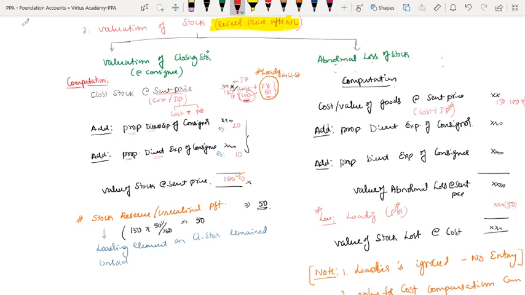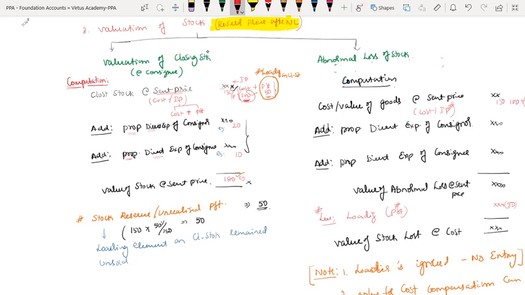Invoice price consists of cost plus profit, just for your information; let us do it later. For the time being here, it is sent price, either cost or invoice price. The amount is XXX. It is a computation, that's why we are showing a particular amount like that.